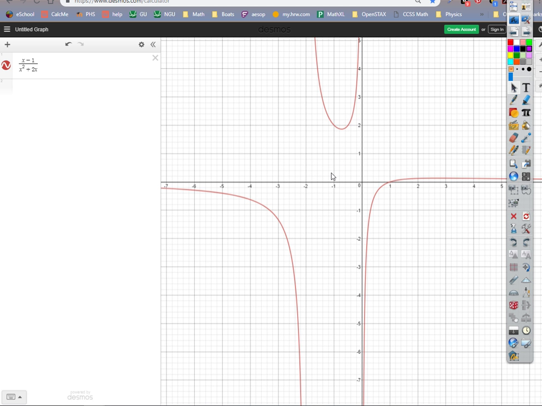Okay, so we can see here that we've got some kind of crazy stuff going on. We've got some vertical asymptote here at -2. We got a vertical asymptote at 0. But on any interval in between those, we should be able to put our pen down on the board and graph this thing, right?